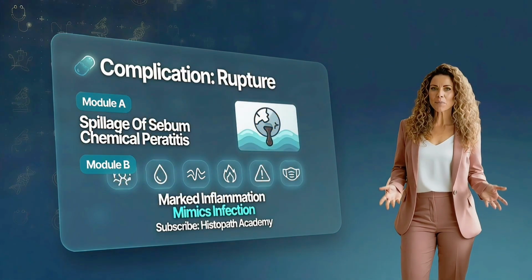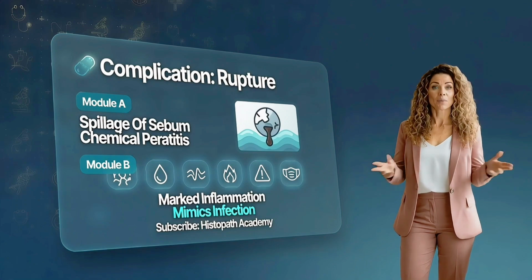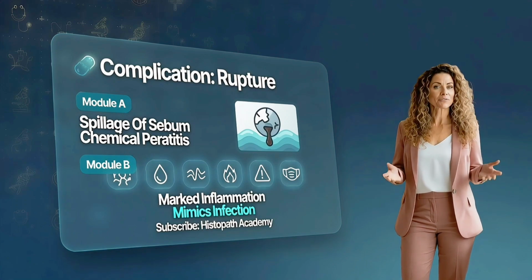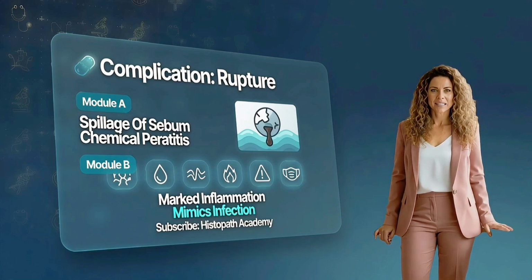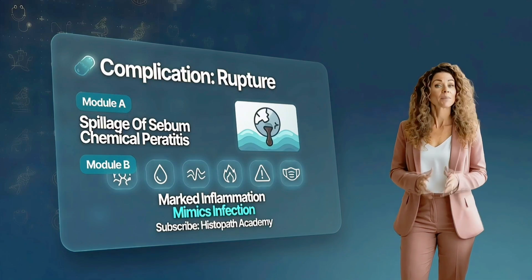Rupture is less common but important. Spillage of sebaceous contents can trigger chemical peritonitis and intense inflammation. Clinically, it can mimic infection or even malignancy because the inflammatory response can be dramatic.